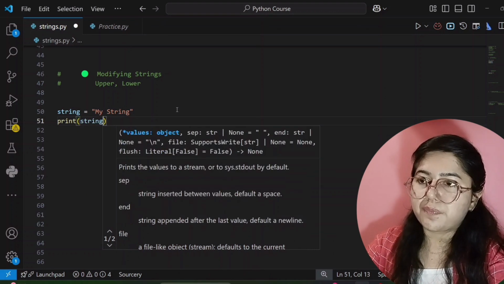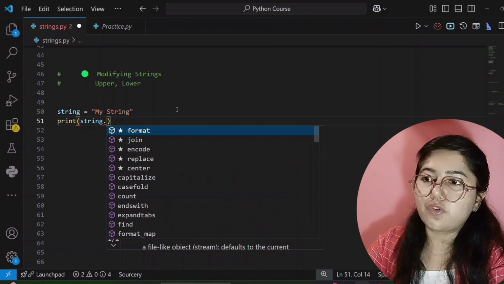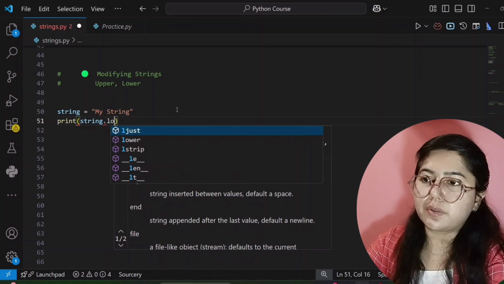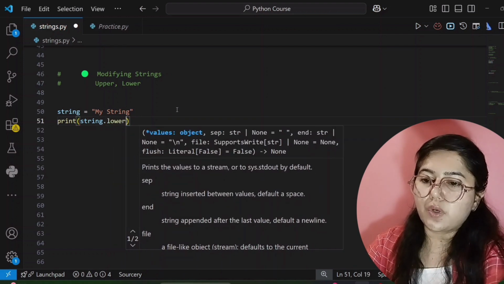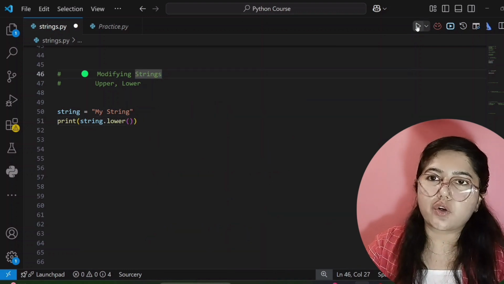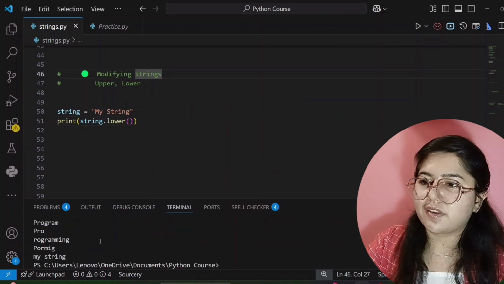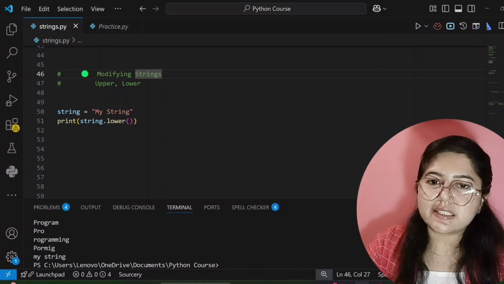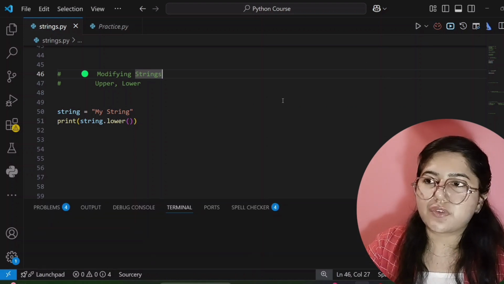Now you have to apply a dot and then lower. So now this will convert it into lowercase. Now I will run this code and let's see what output comes. I'll just delete this and run again, otherwise you will get confused.